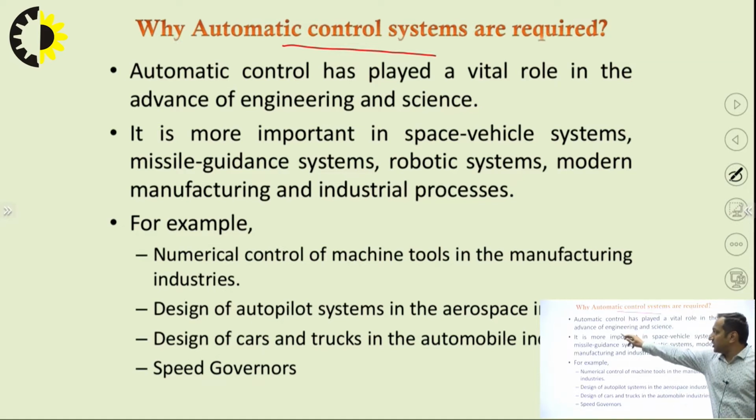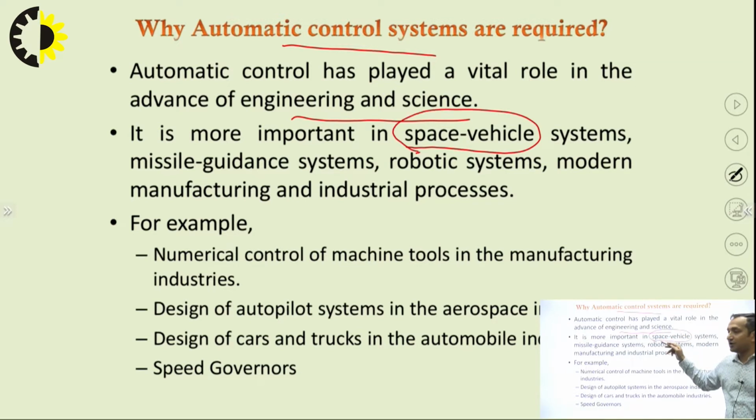So it plays a vital area of engineering in science, and it is more important in the category of space vehicles. And you will be wondering why it is an important category for space vehicles. For example, we want to put a satellite in an orbit. So the axis of rotation, at what angle we have to put the satellite, it has to be predetermined, right? So the exact coordinates are fed into the system, and automatically as the spacecraft goes up, all the functions start happening naturally, automatically, and it is put into the right orbit. So that is nothing but a good example of an automatic control system.